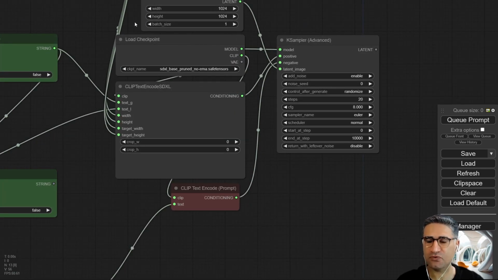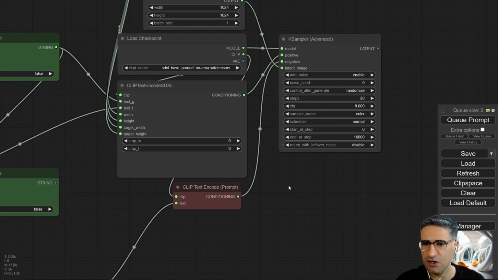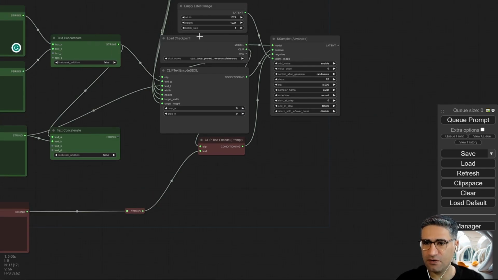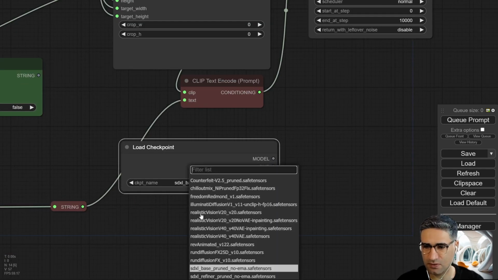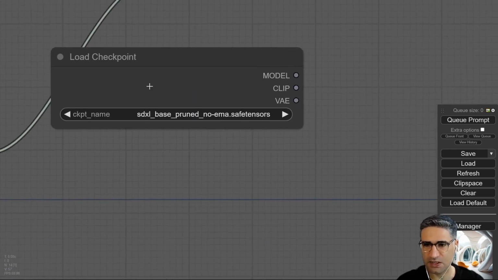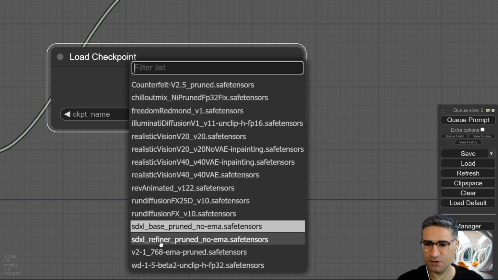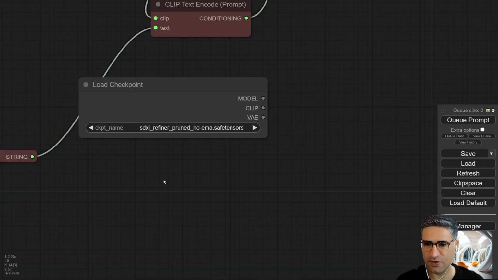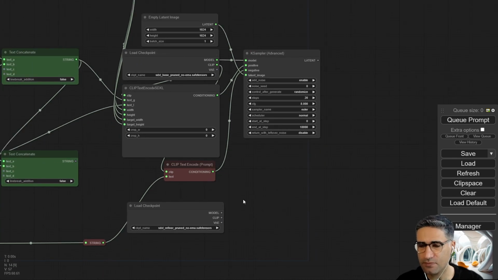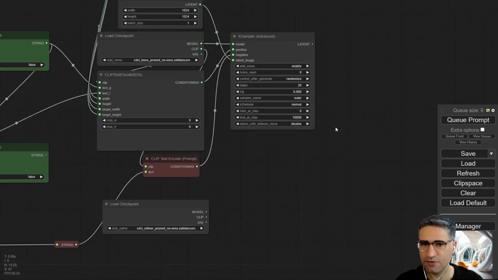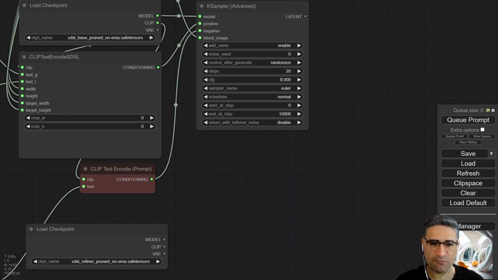Now I have to load the refiner. Okay, for the refiner I need to load a checkpoint, and in the second checkpoint I am using the SDXL refiner, and also I need a sampler. For the sampler